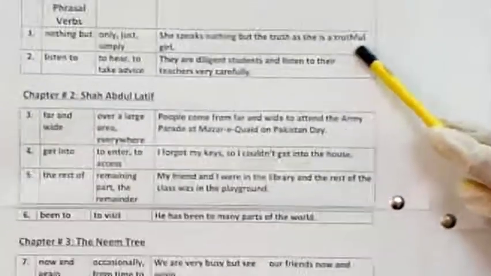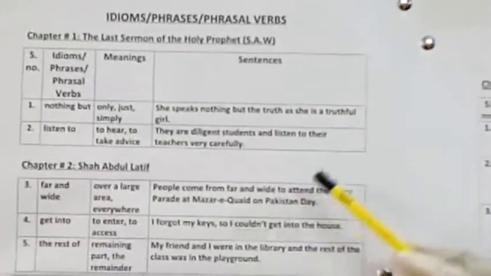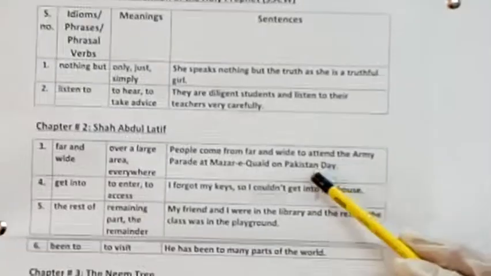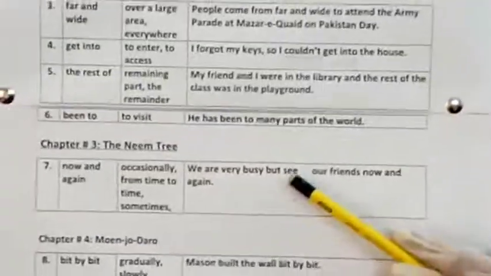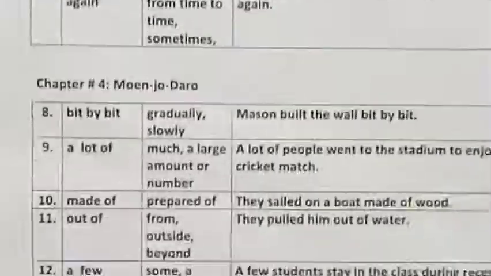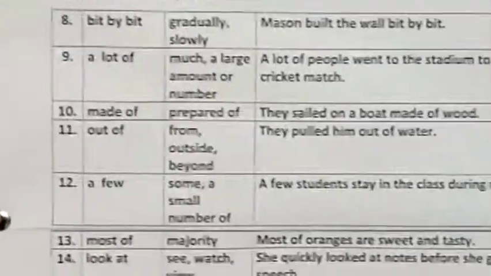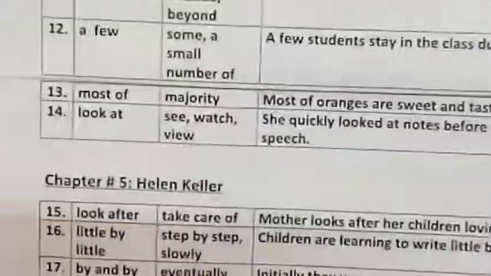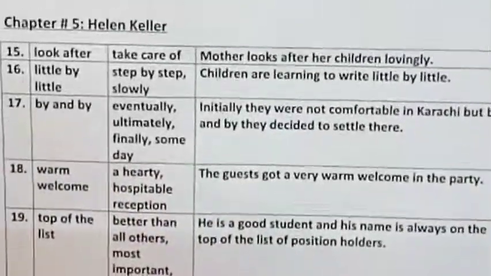First you will make the sentences of the last sermon of the Holy Prophet, peace be upon him. And then on the next page you will do the work of Shah Abdul Latif. On the next page do the work of the name tree. And then Mohenjo-daro, and at last Helen Keller. And make the sentences and try to make the sentences of your own. That will be better if you make your own sentences.